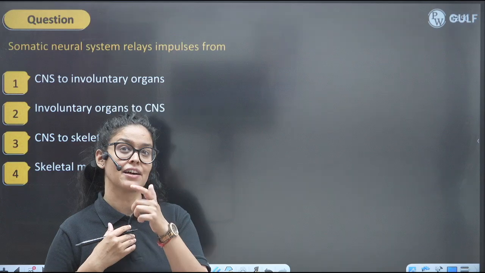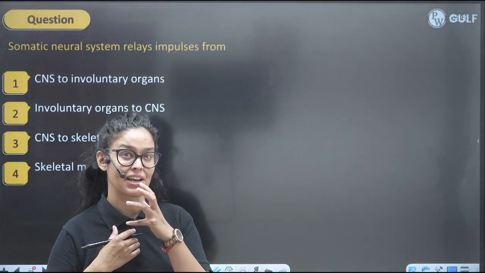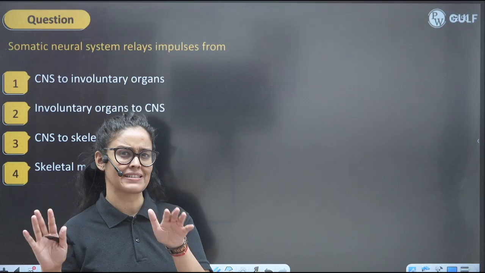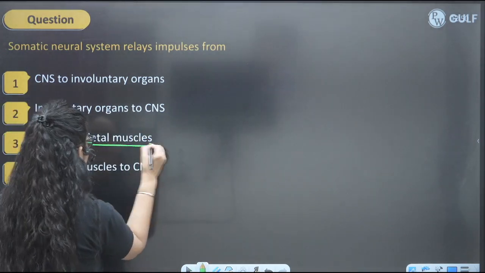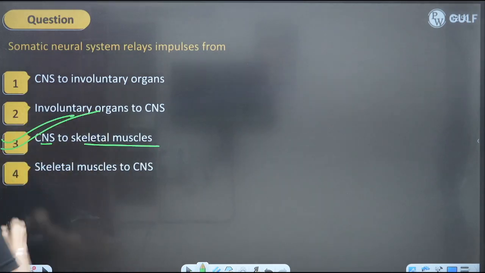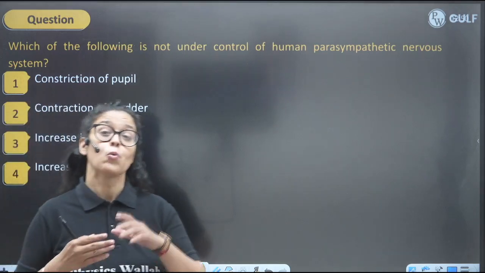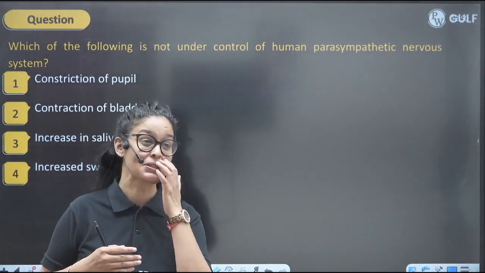It is the part of the nerves that will be carrying impulses from the central nervous system to the voluntary organs. And we know that voluntary organs are controlled by the skeletal muscle, right? So it will be taking signals from the central nervous system to skeletal muscle. This will be the perfect answer here.